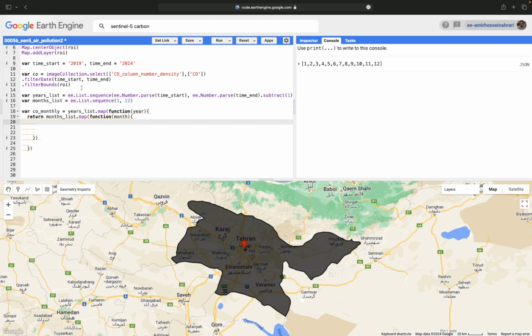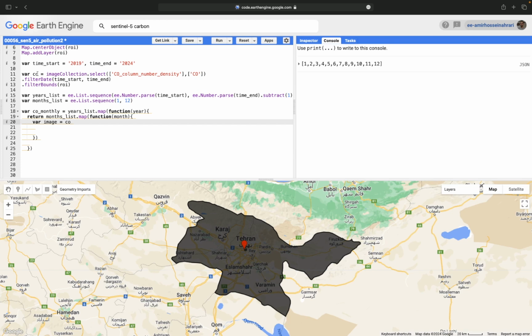Make a new variable, image, in the body part, equals the CO images, including all carbon monoxide images for each date in the daily format.